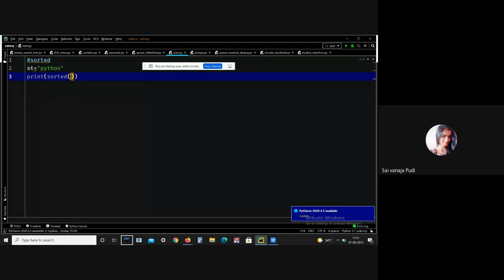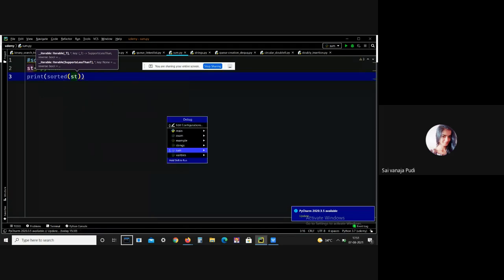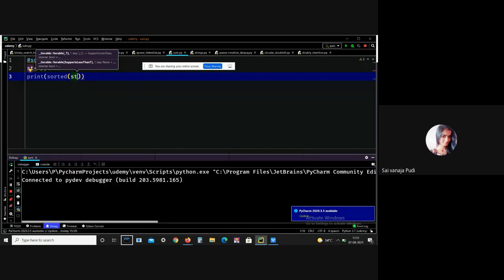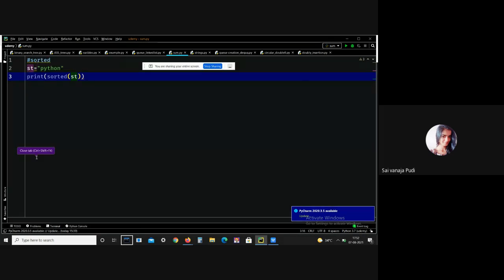See, I got the output in a sorted format, H N O P T Y. It is sorted in ascending order. Okay, this is what the sorted function means.